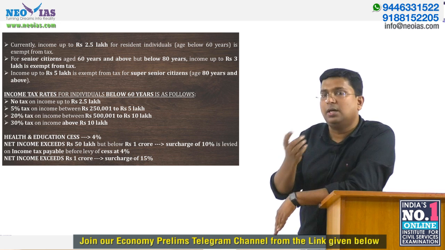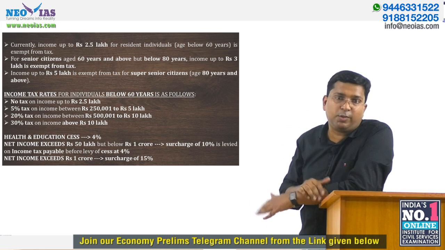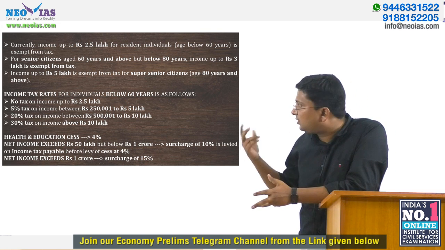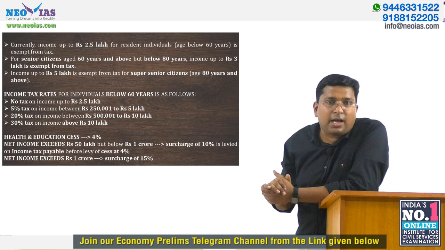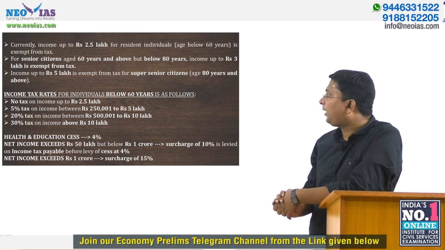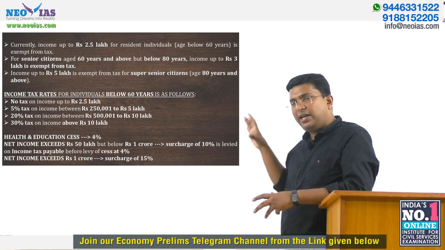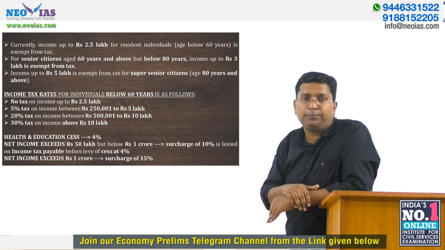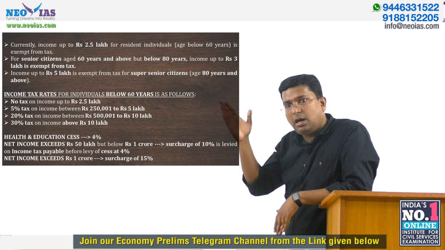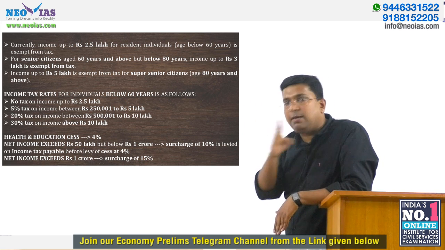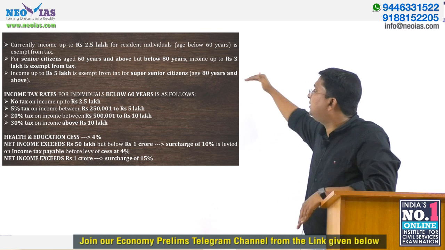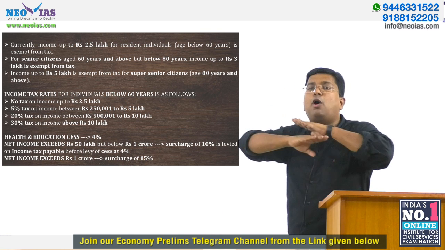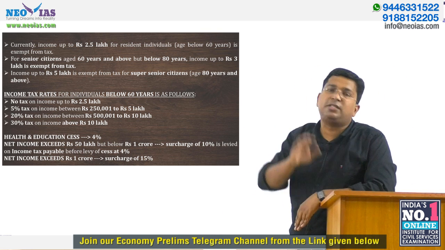Keep that in mind, because that also can be asked from your prelims point of view, as this is one of the major proposals. Since there have been changes in the tax proposals, this tax slab can also come as a question in your prelims. So just have an idea: only in the tax exemption limit is there a variation based on age. After 5 lakh, the tax rate is the same. So up to 5 lakh only there is a change. After 5 lakh, the tax rate is the same for all resident individuals, whatever your age.